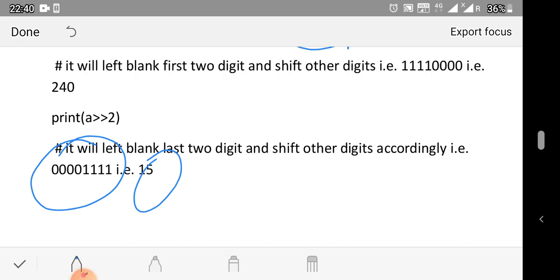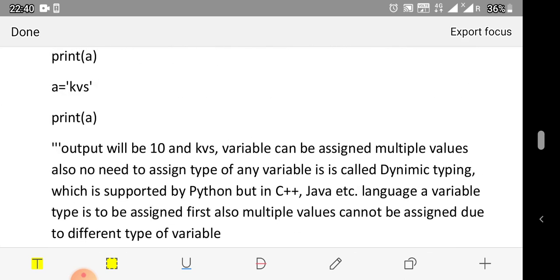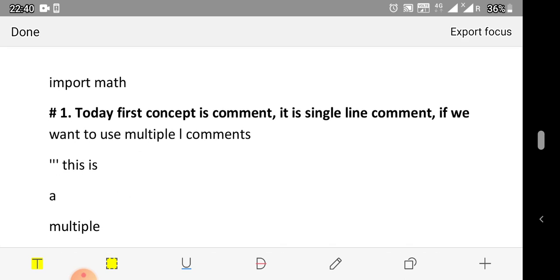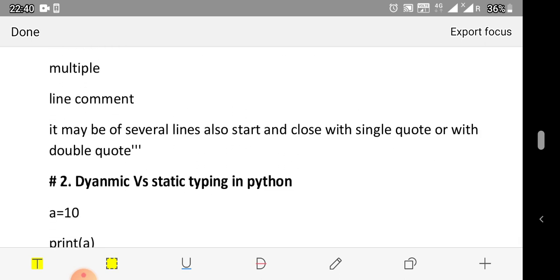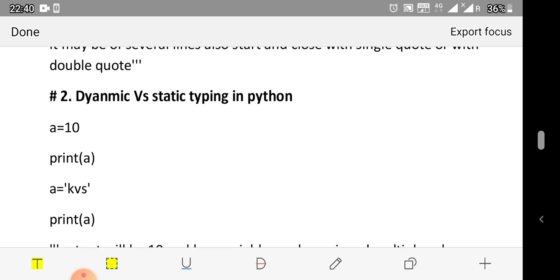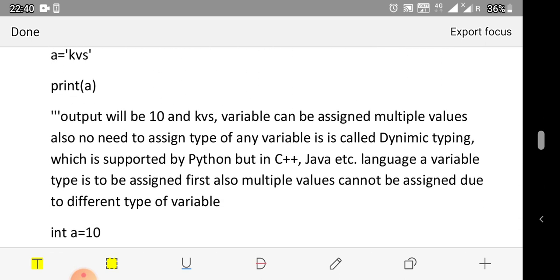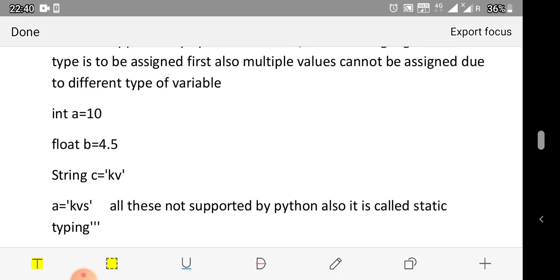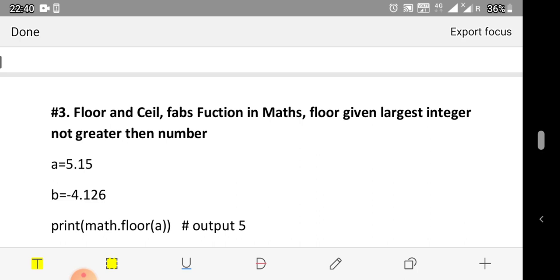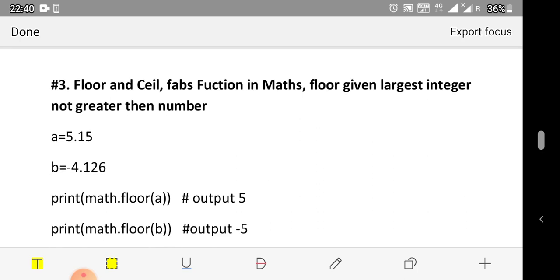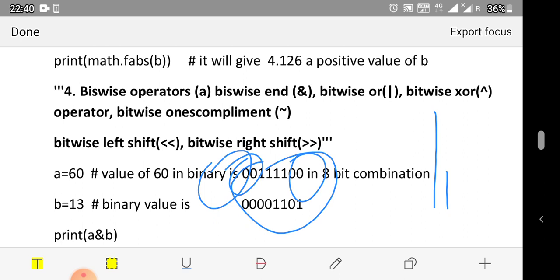So these are the topics for today. Once again we are taking short notes. Today we have learned import math by including the math library. What are comments: single line comment and multiple line comments. Dynamic versus static typing, and Python does not support static typing. Here we are showing static typing. Some math functions: floor, ceil and fabs. Then after that bitwise operators: AND operator, bitwise OR, bitwise XOR, bitwise complement, bitwise left shift and bitwise right shift.